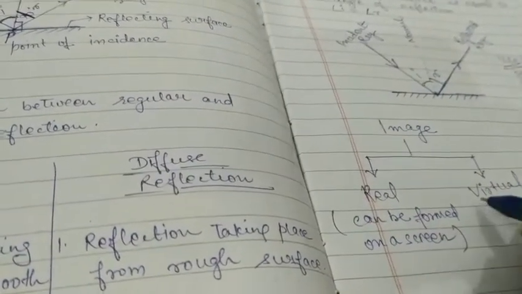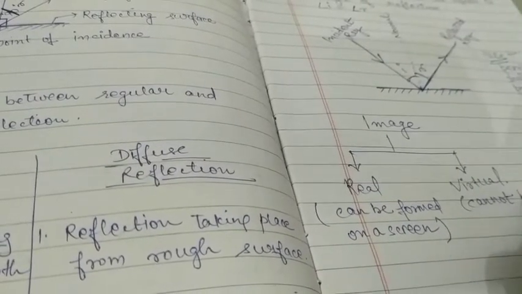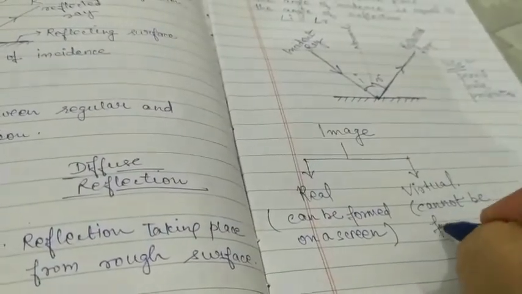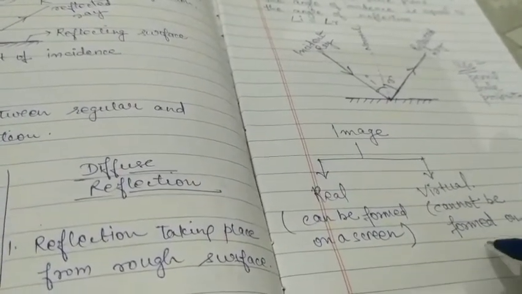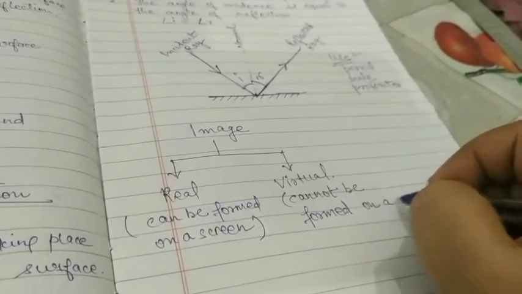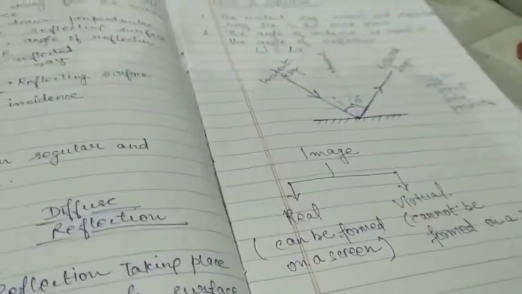Okay, and virtual images cannot be formed on a screen. Fine.